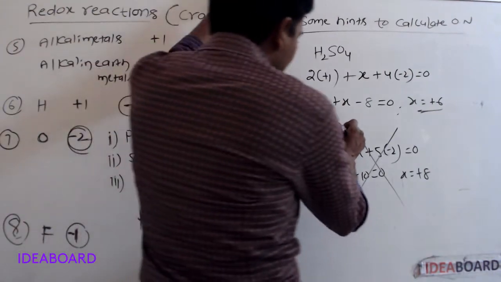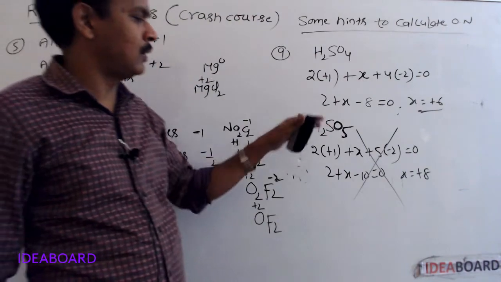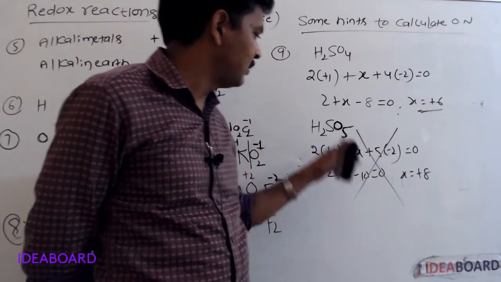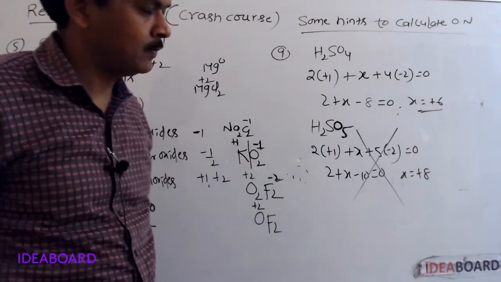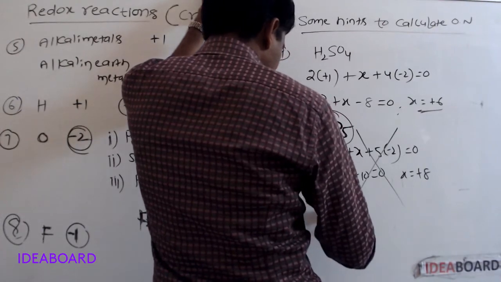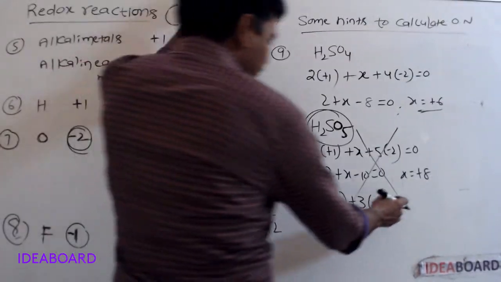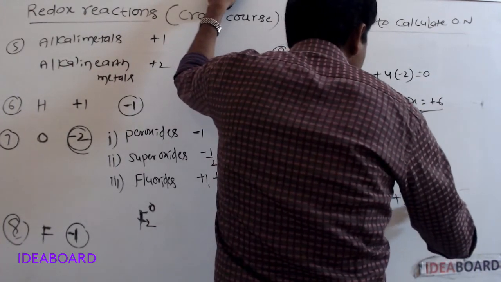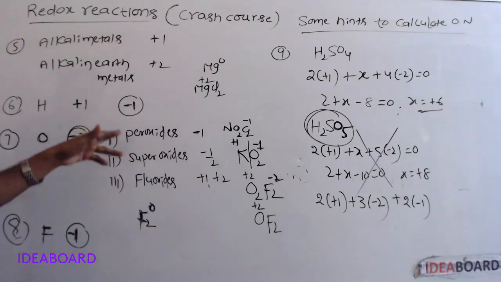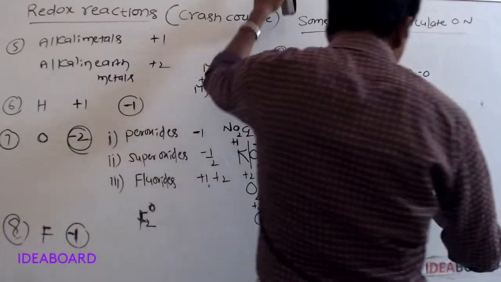Here a total of 5 oxygens are there. In that 5, 3 are normal oxygens, -2, but the remaining 2 are peroxy oxygens. Already we have discussed that the oxidation number of oxygen in peroxides is -1. So here, 2 into -1.